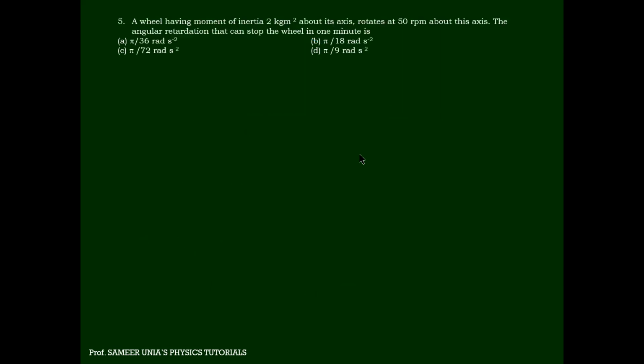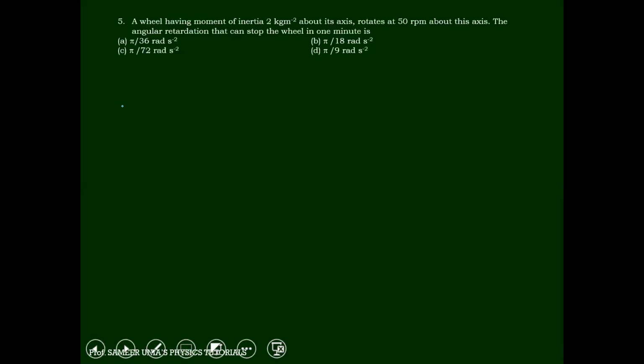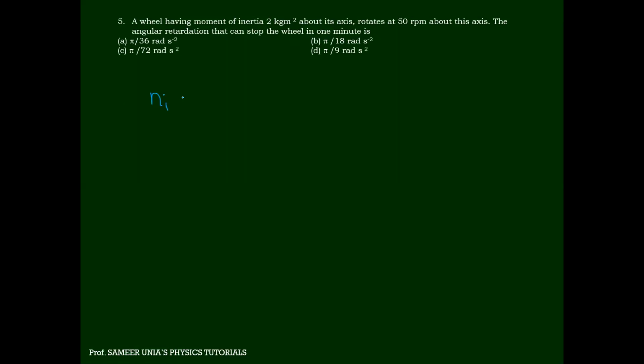I'm going to ask you all. Question number 5. A wheel has moment of inertia 2 kg meter square about an axis rotating at this much. So initial frequency is given as 50 RPM.